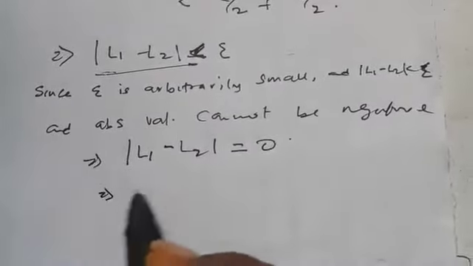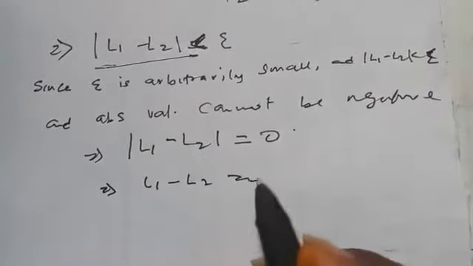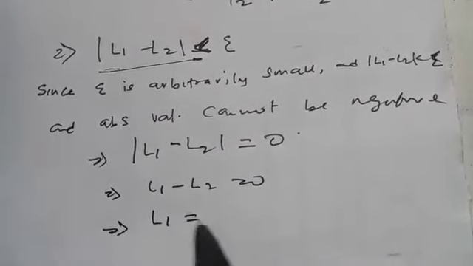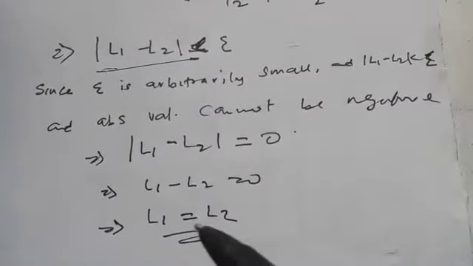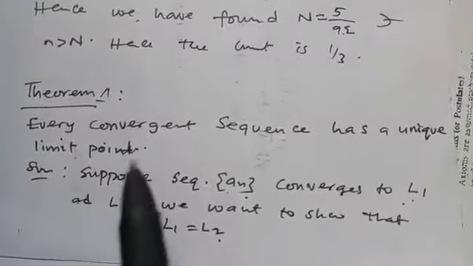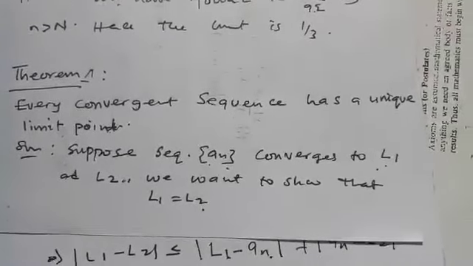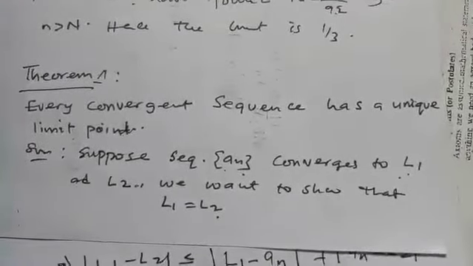And if this is equal to 0, that simply means that L1 is equal to L2. So we have shown that L1 is equal to L2. That simply means that every convergent sequence has a unique limit point. So we'll meet in the next class for the continuation of the sequence.